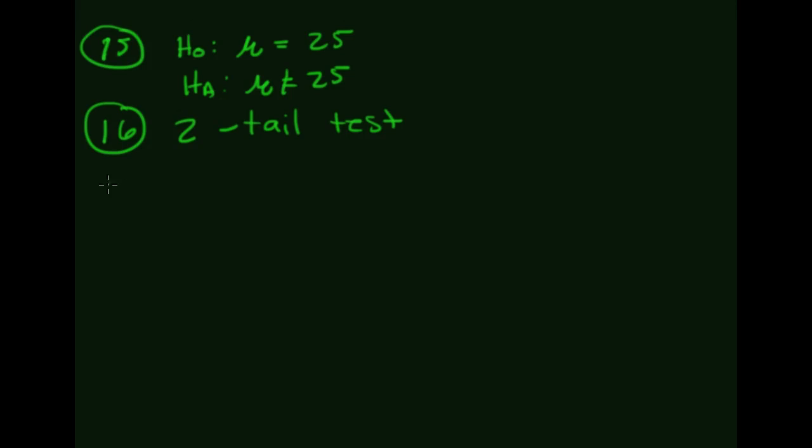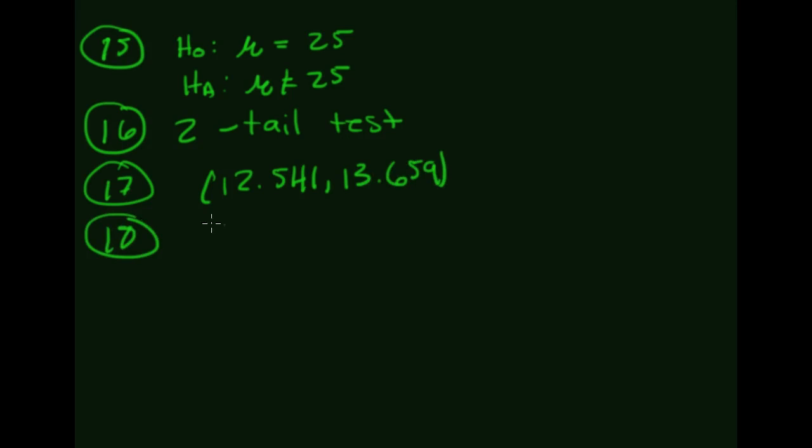Okay, so number 17 here, the interval that we got was 12.541 to 13.659. 25 is not on that interval, so we're going to reject the null hypothesis.